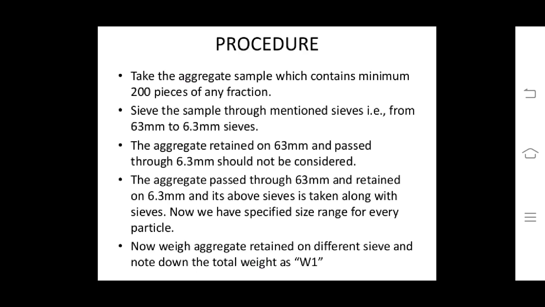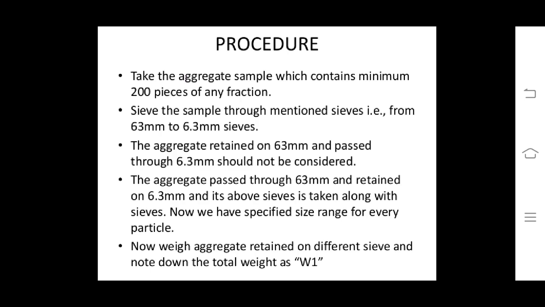Procedure for the test: take an aggregate sample which contains a minimum of 200 pieces of any fraction. Sieve the sample through the mentioned sieves, that is from 63 mm to 6.3 mm sieves. The aggregate retained on 63 mm and passed through 6.3 mm should not be considered. The aggregate passed through 63 mm and retained on 6.3 mm and the sieves above it is taken along with the sieves. Now we have a specified size range for every particle.